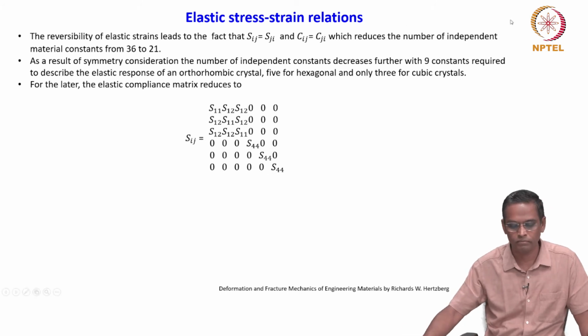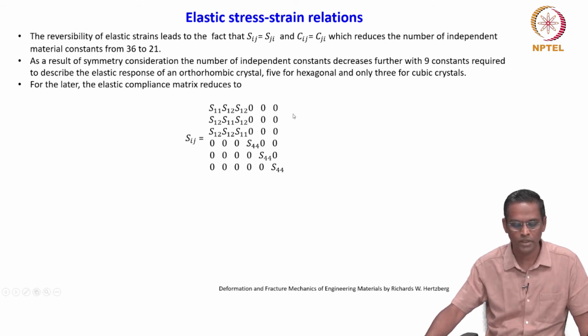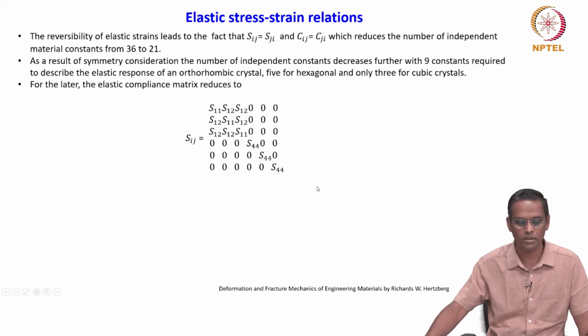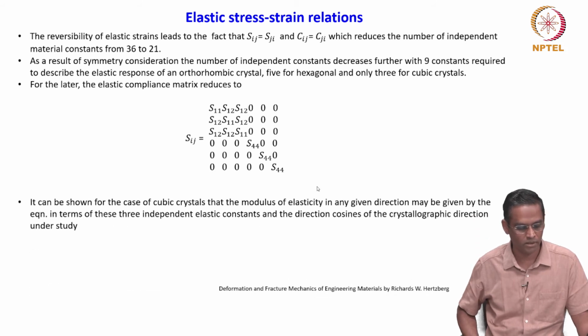So, for cubic systems, the elastic compliance matrix reduces like this. It still remains a 6 by 6, but a lot of components become 0 because of the symmetry considerations. So, Sij is equal to S11, S12, S12 like this. Only 3 constants, S11, S12 and S44. These are the 3 constants which are able to describe the anisotropic nature of the crystal in a cubic crystal.